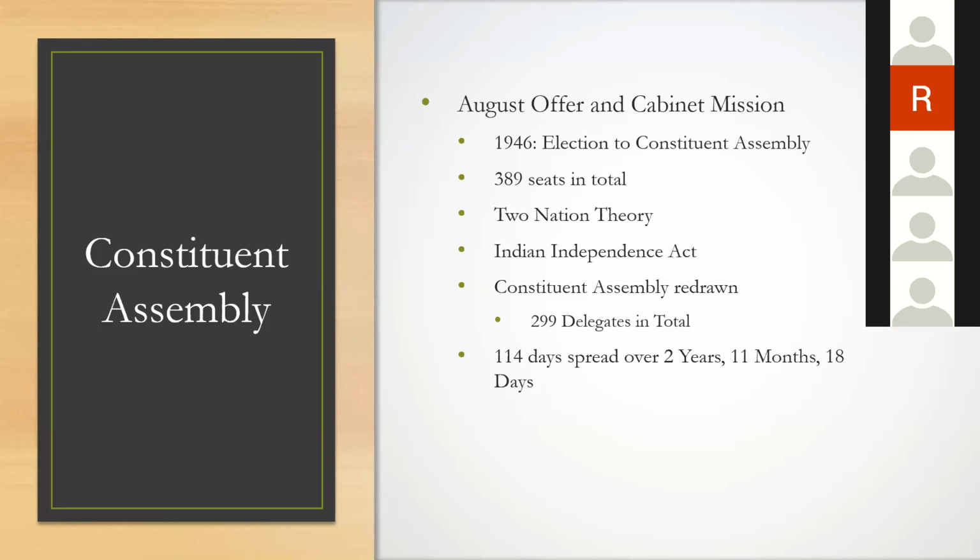We had certain princely states, like the state of Hyderabad under the Nizam of Hyderabad, and the state of Travancore under the Prime Minister of Travancore. The king was ready to join India, but his Prime Minister wanted to remain independent.